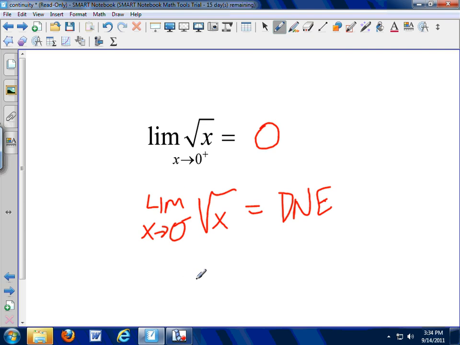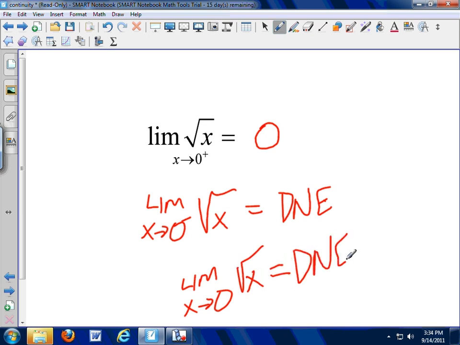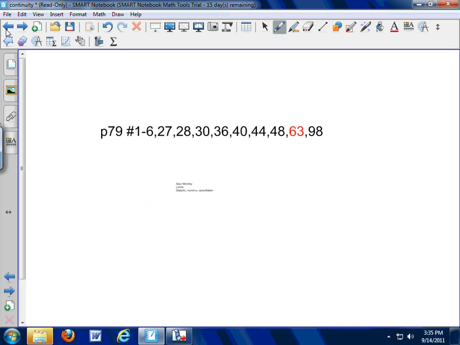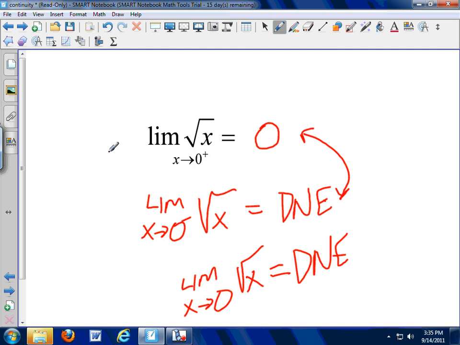So does the limit ultimately exist? Does the limit as x approaches 0 exist? It does not exist because the one-sided limits aren't equal to each other. Ta-da! Okay? So, oops. Don't pause on that page. That's the work for tomorrow.